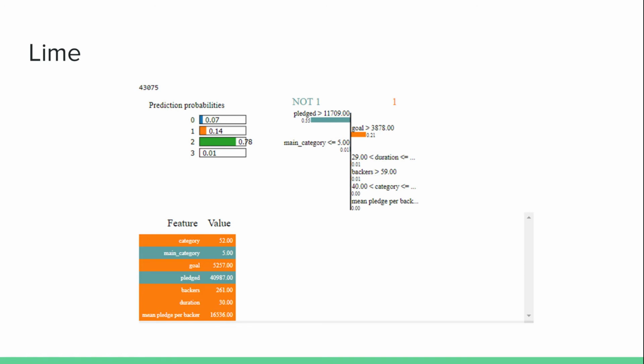Now keep in mind, this only corresponds to one row in the training data, so you have to sample a lot of them to get a better picture of what your data looks like. But this is really nice when looking at a neural net, which is normally a black box, because you're able to look inside and see why it makes the decisions it makes.